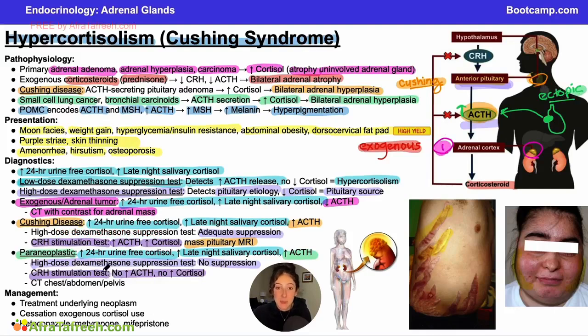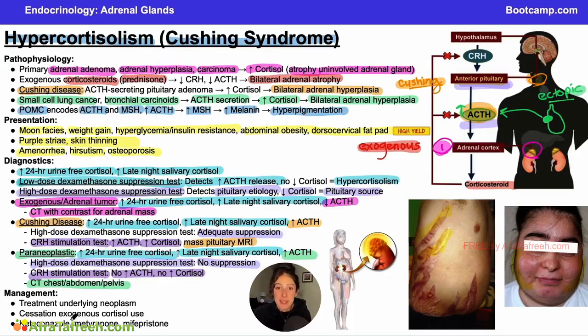Imaging here, again, is going to be important. If you have a paraneoplastic syndrome, you need to know where that malignancy is coming from. So you can do a CT chest, abdomen, and pelvis, just looking for masses all over and figuring out, is this a lung cancer? Is this bronchial carcinoids? Where is the tumor? And then finally for management, it's really going to depend on what's causing the hypercortisolism.